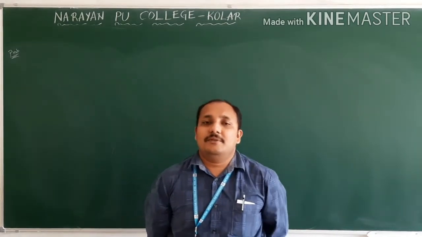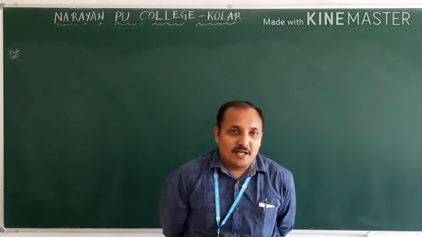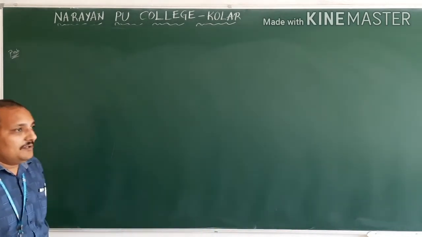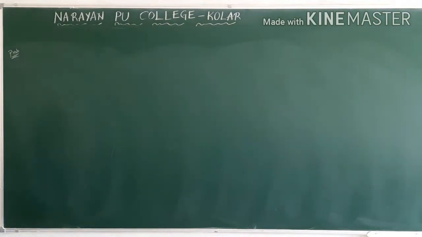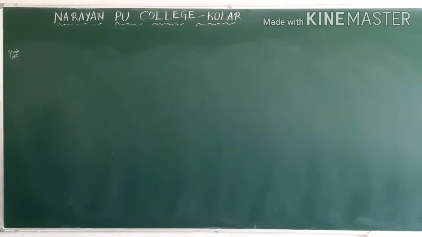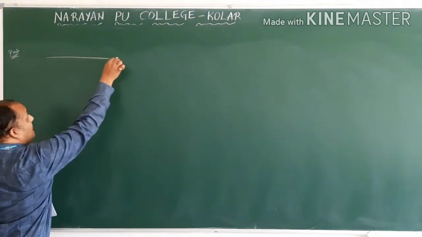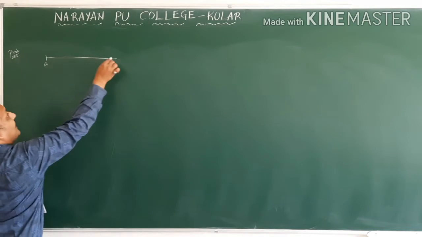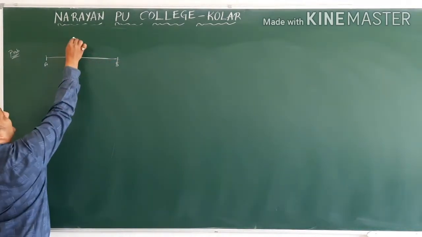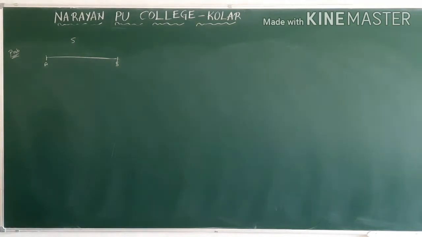Okay, so now we will see another problem and concept. Once you know the concept, then you can solve the problem. First I will give the concept, and on the concept we will do the problem. Now what is the next concept? Now we discussed first half and second half. Now they will give first 1/3 distance, second 1/3 distance, third 1/3 distance. An object covers, this is A, this is B. So total distance or displacement is nothing but S.